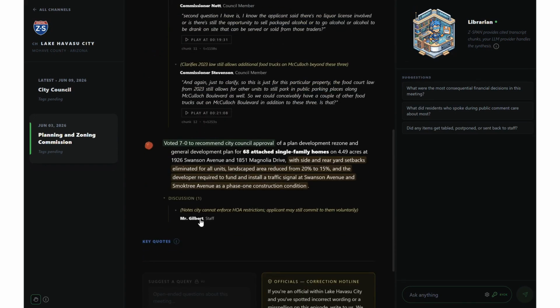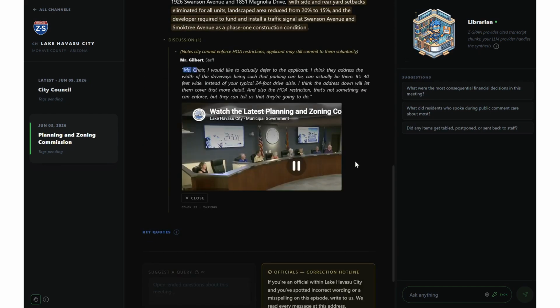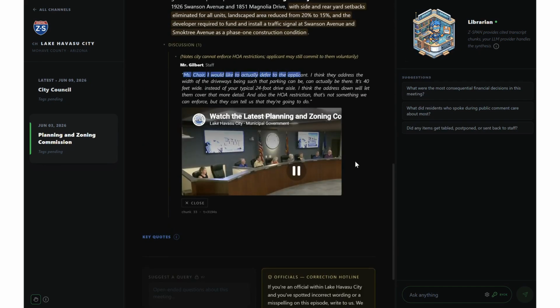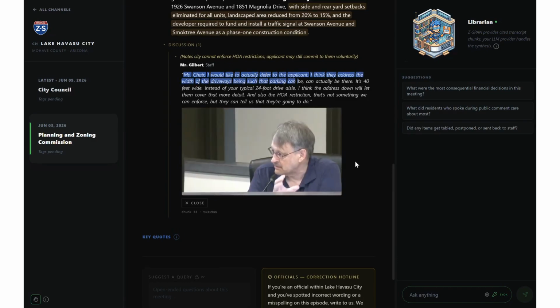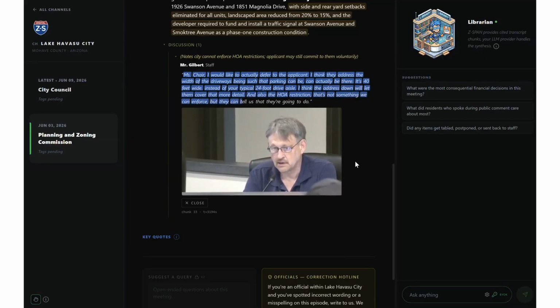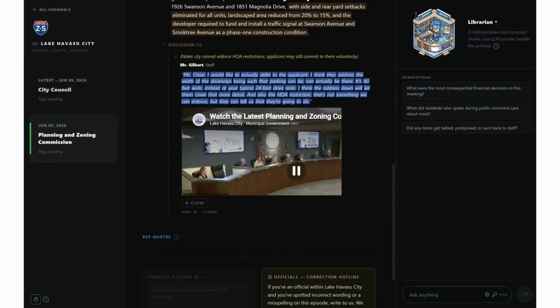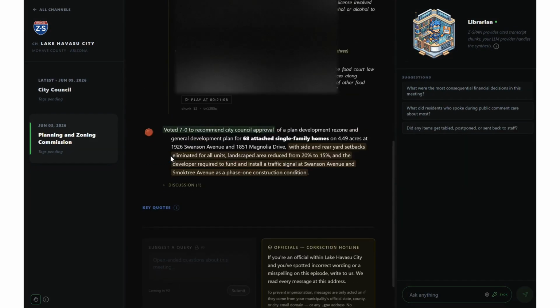So yeah, and then under this, it says, Mr. Gilbert, staff member, notes: city cannot enforce HOA restrictions. Applicant may still commit to them voluntarily. So let's hear this. Ms. Chair, I would like to defer to the applicant. I think they addressed the width of the driveways being such that parking can actually be there. It's 40 feet wide instead of your typical 24-foot drive aisle. I think they addressed that and will let them cover that in more detail. And also, the HOA restriction. That's not something we can enforce, but they can tell us that they're going to do. Cool, awesome. All right, so there are the discussions.